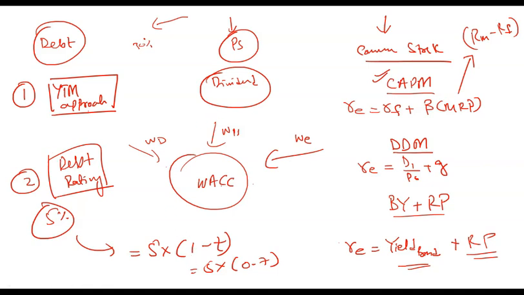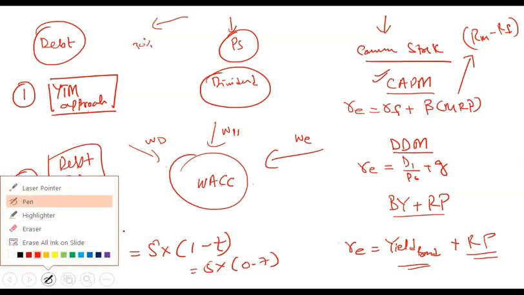For preferred stock and common stock, you take before tax. Why? Because tax is not deductible on these expenses. They come in after P&L. So once you close your P&L, then you pay preferred share dividend or equity dividend, because dividends do not come in P&L, but interest comes in P&L. So interest provides you some tax savings. That's why you take after tax cost of debt in the calculation for WACC. So this is how you actually arrive at the WACC.